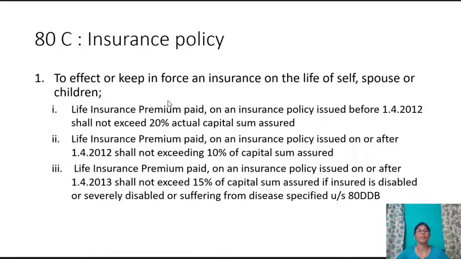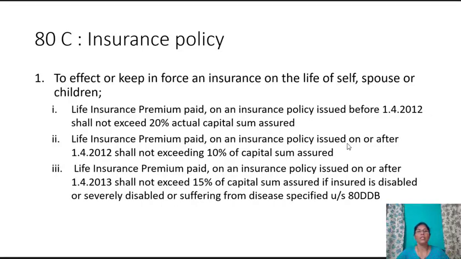Insurance policy. To effect or keep in force an insurance on the life of self, spouse or children, the life insurance premium paid on an insurance policy issued before 1st April 2012 shall not exceed 20% of actual capital sum assured.